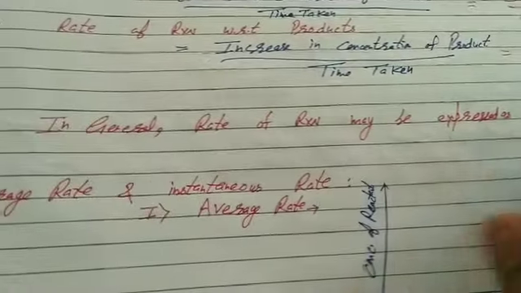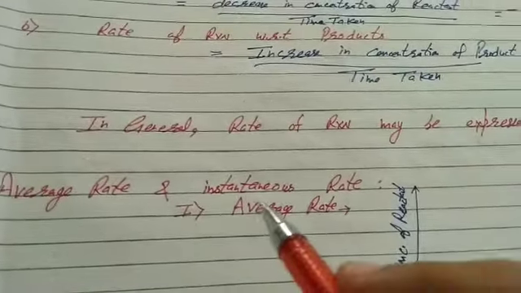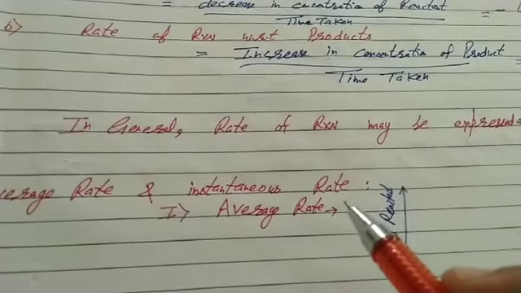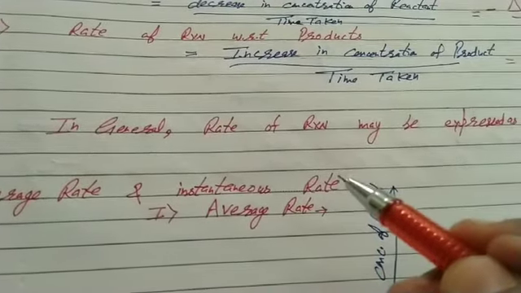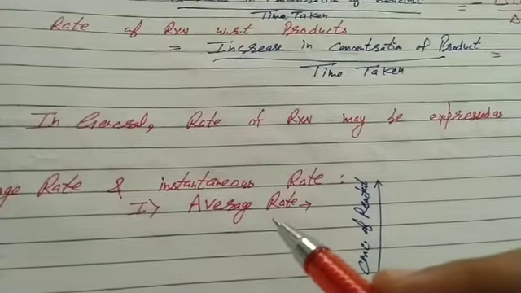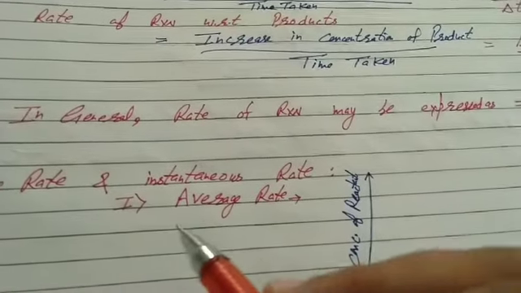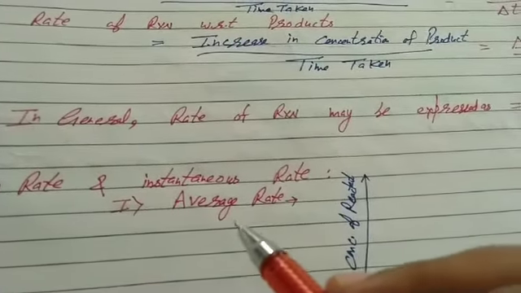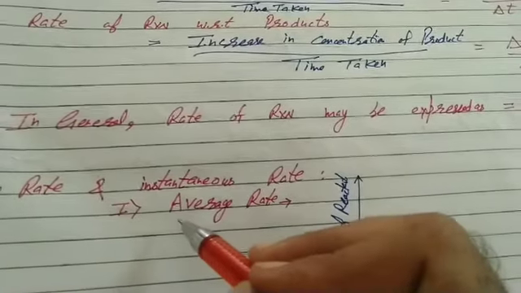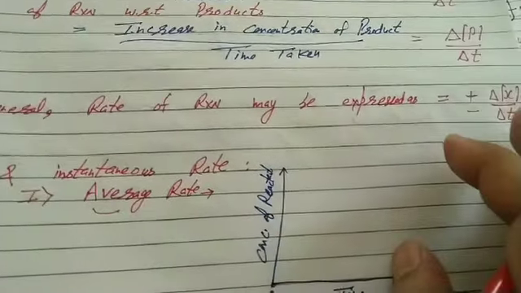After this, next is, students, average rate and instantaneous rate. It's clear what is rate. It is of two types. First one is average rate. Students, average rate gives the rate of reaction between two different time periods.